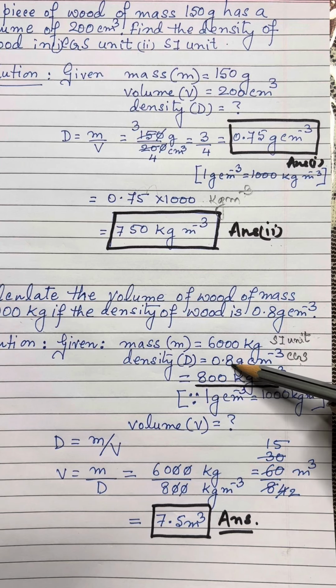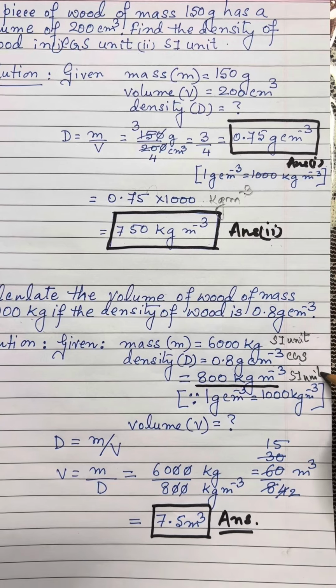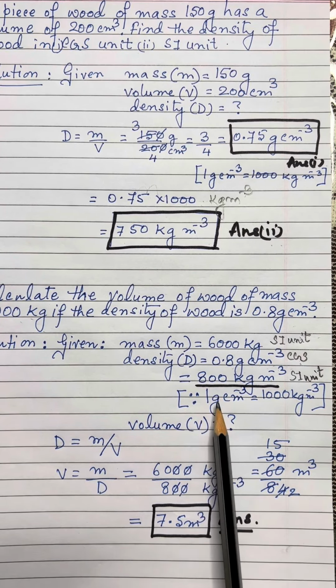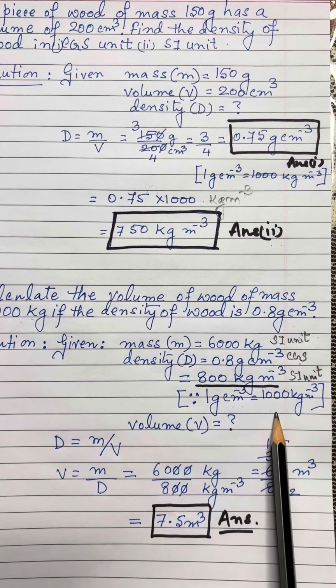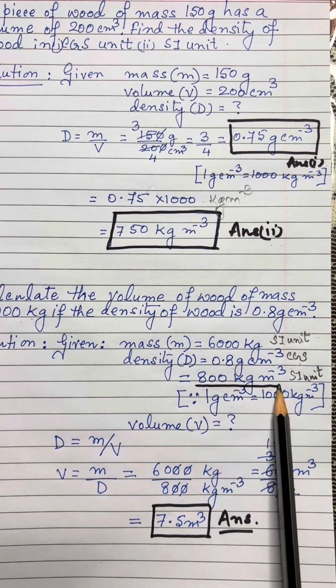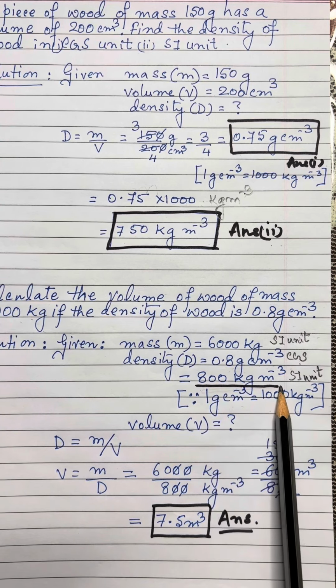After writing 0.8 gram per centimeter cube, write immediately what will be its value in the SI unit. You write that since 1 gram per centimeter cube is 1000 kilogram per meter cube, multiply this with 1000 and write it immediately and underline.